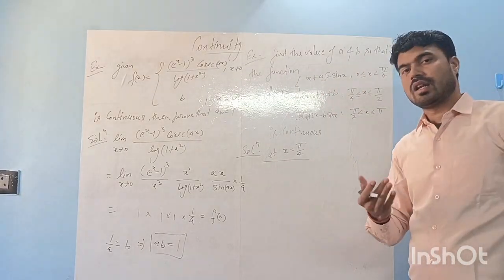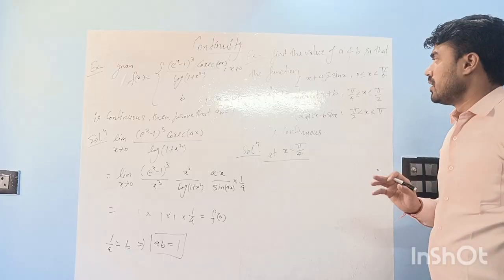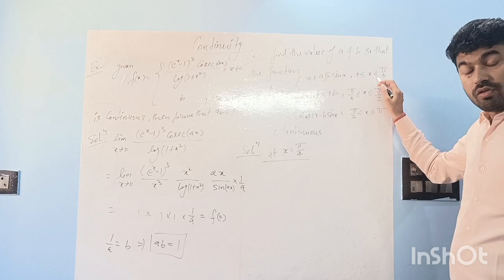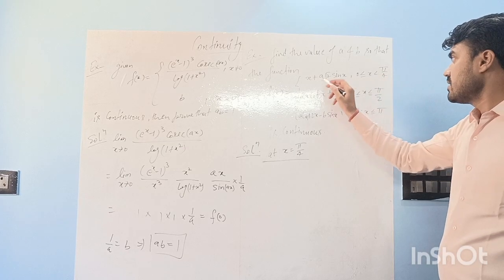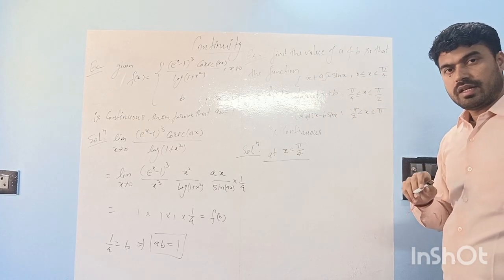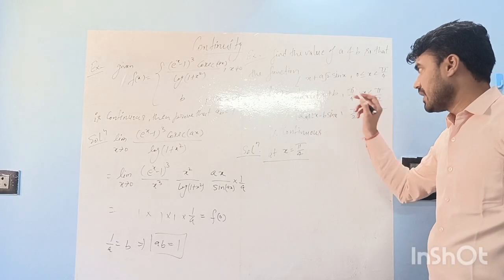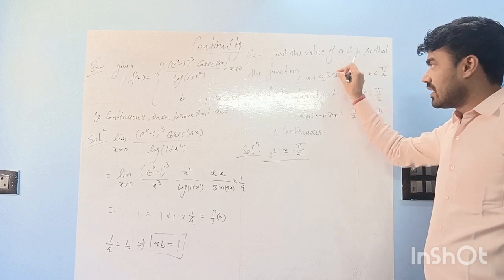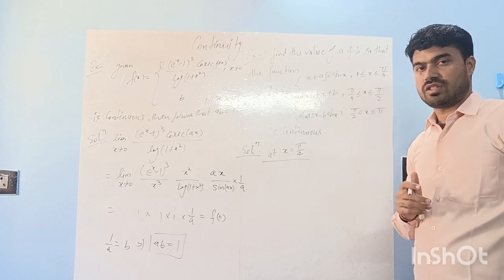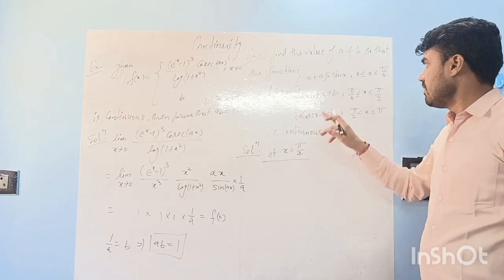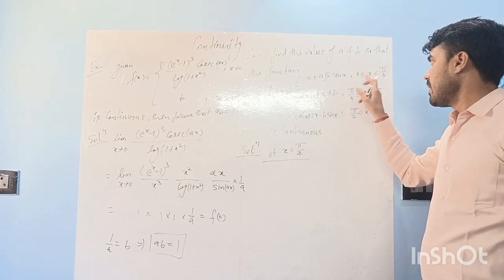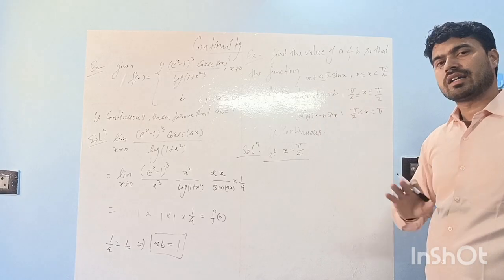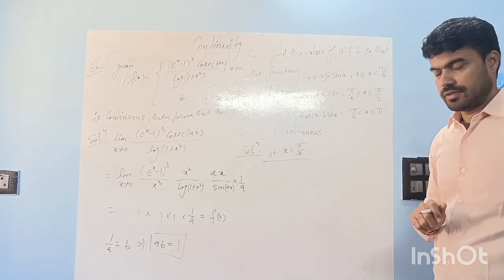We can find LHL and RHL by the lengthy way, but for this type of function we can do it directly. In the left of pi by 4, f(x) is defined by this definition, and in the right of pi by 4, f(x) is defined by this definition, right? So if we want the LHL, we can directly fill pi by 4 in this one. If we want the RHL, we can directly fill pi by 4 in this one. When simple functions are given, we can use that way.